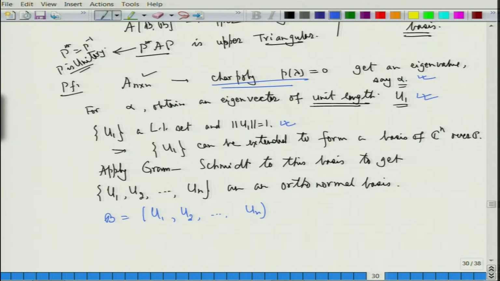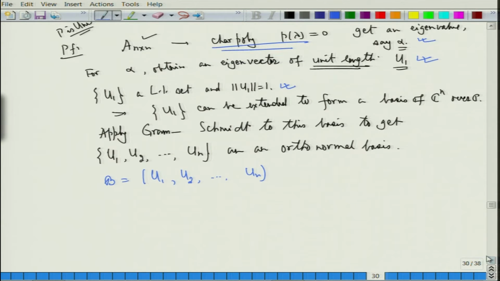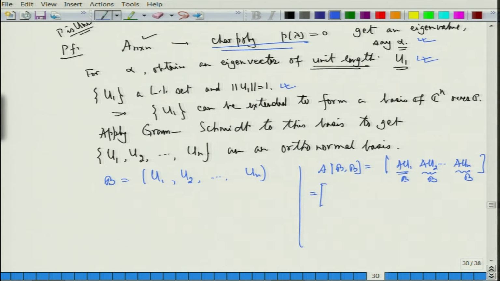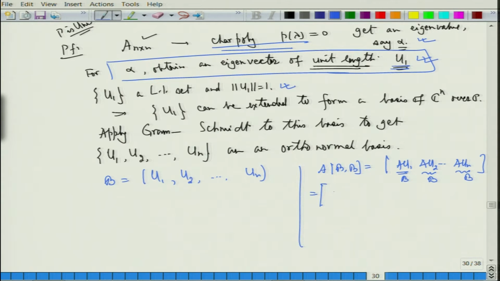Now, what is the matrix of A with respect to this basis? So, again we will write it twice so that there is clarity for you. I want to compute A of BB, which will be equal to A u1, A u2, up to A un, with each computed with respect to B. Here, alpha is an eigenvalue for u1, so A u1 is alpha u1 with respect to B. I do not know what A u2 is, so this is with respect to B, and so on.